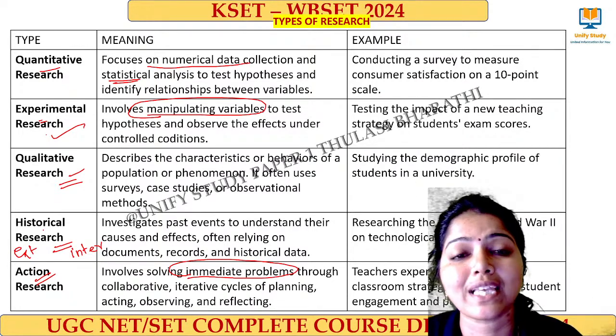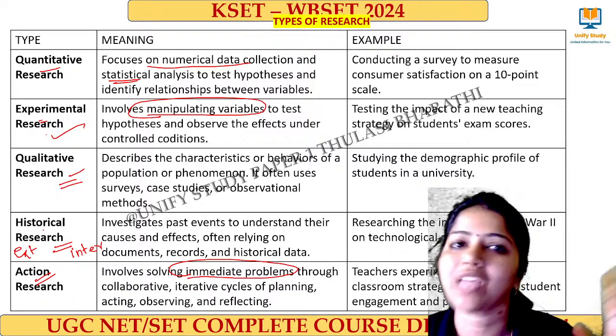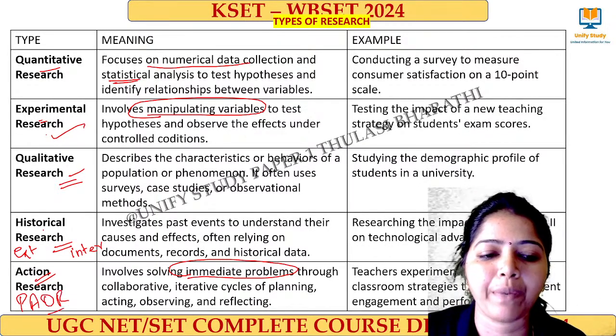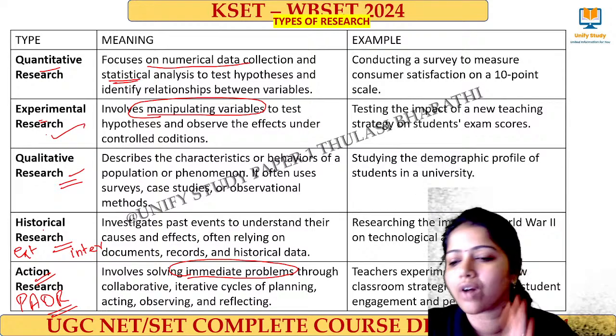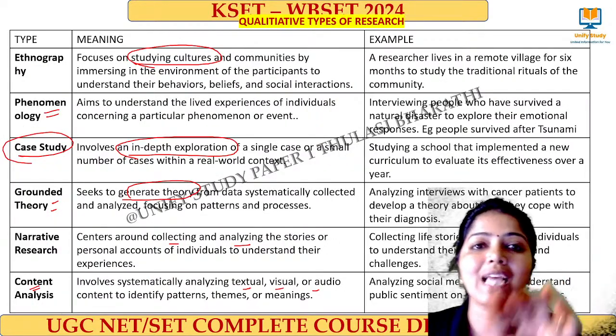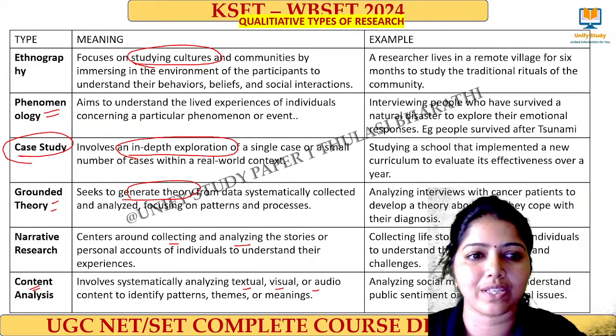Action research: the keyword is immediate problem. Immediately I have to solve something, I use action research. Here we have plan, act, observe and reflect, PAOR. This is the keyword. And the next one, ethnography: study of culture, lifestyle. If you want to know about that, there we apply ethnography research.